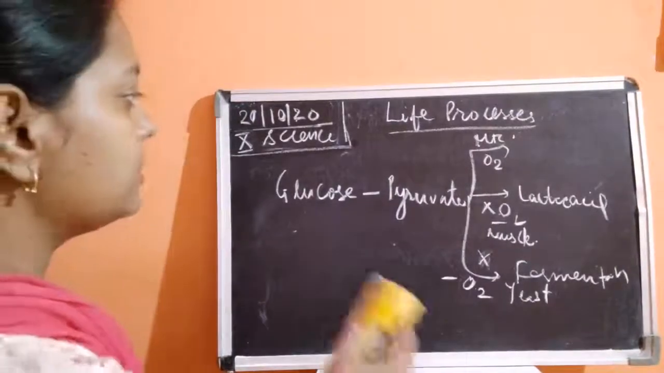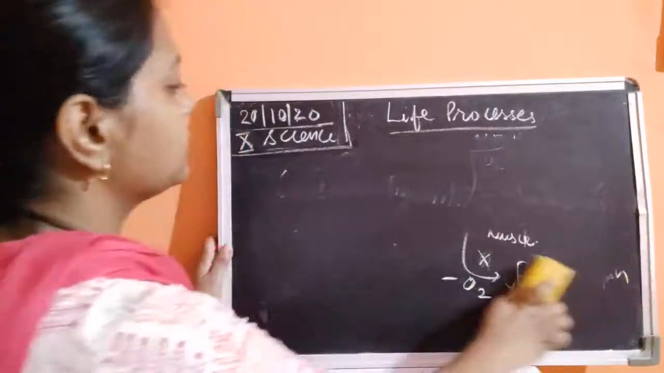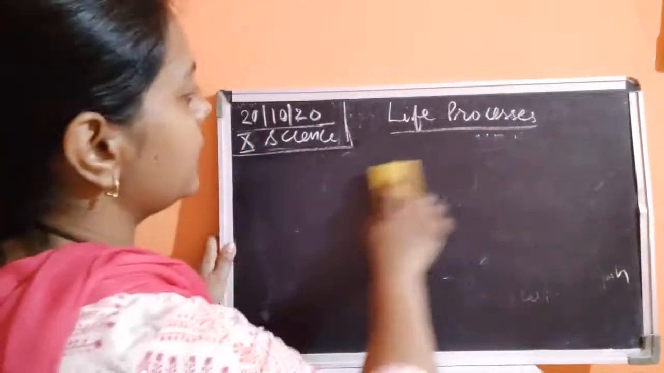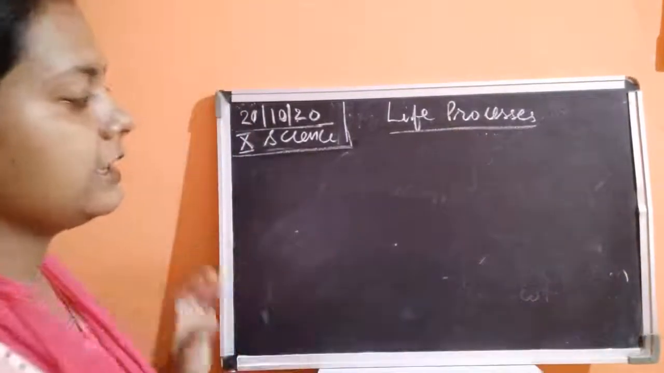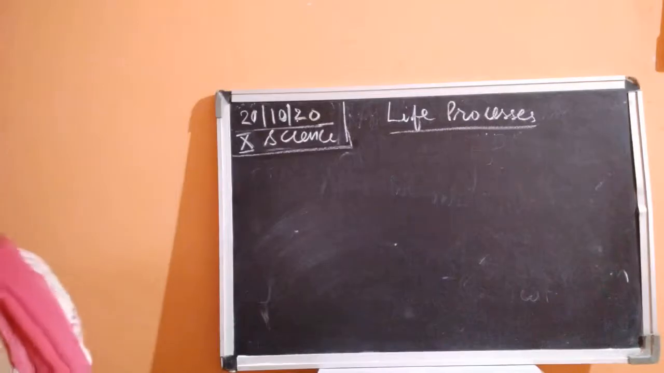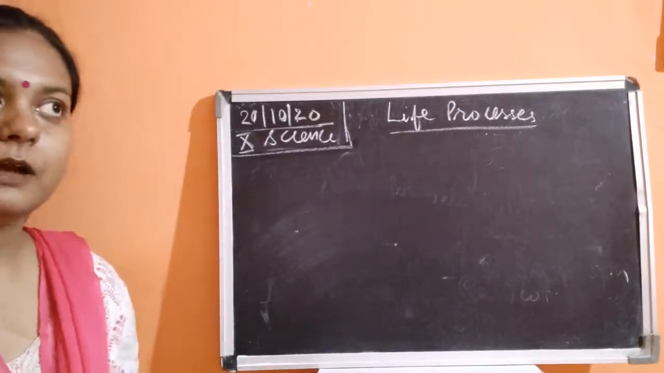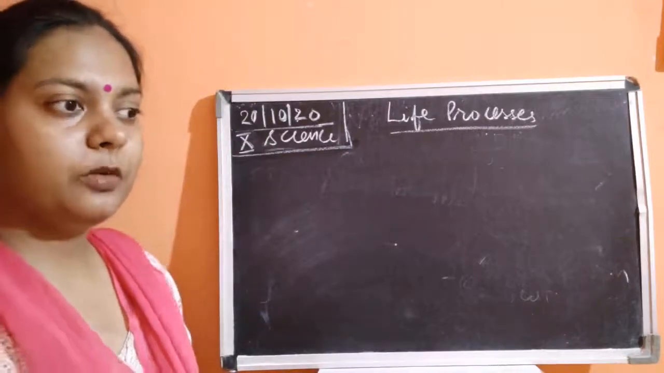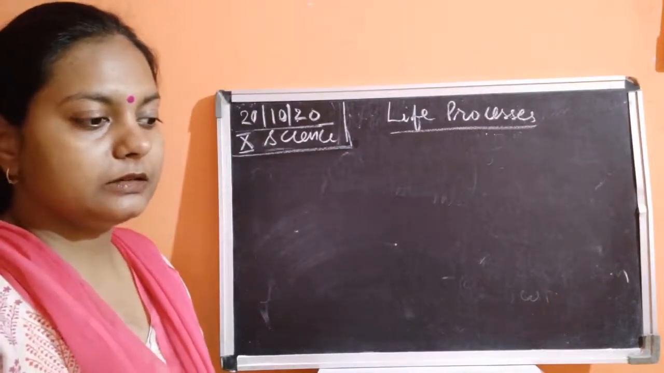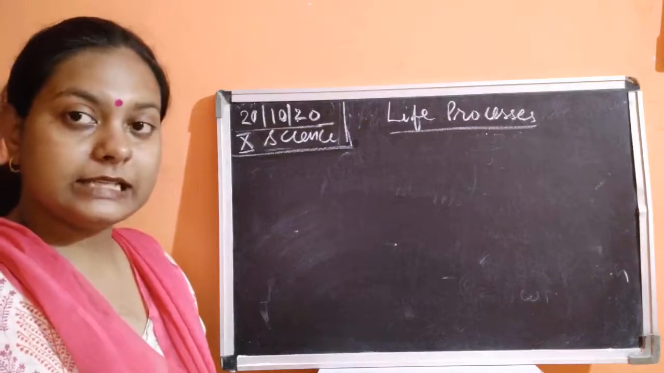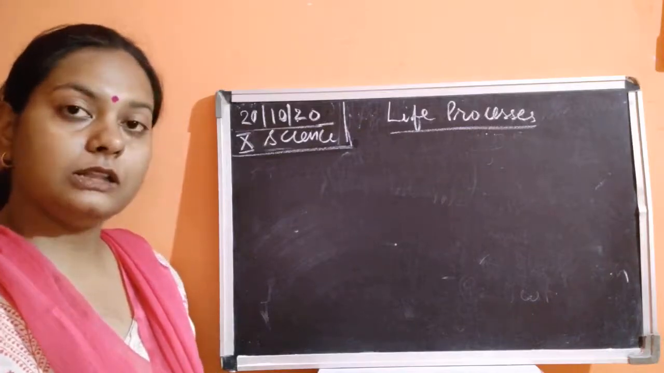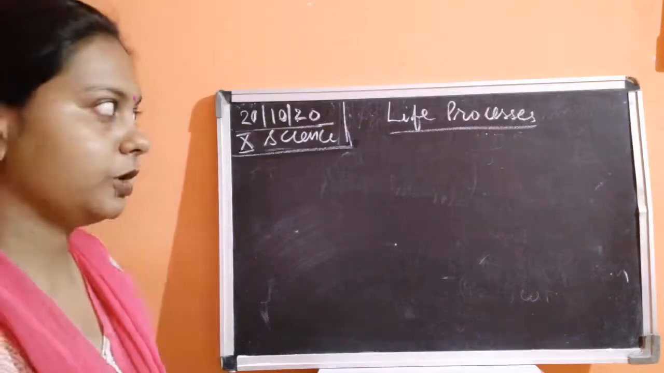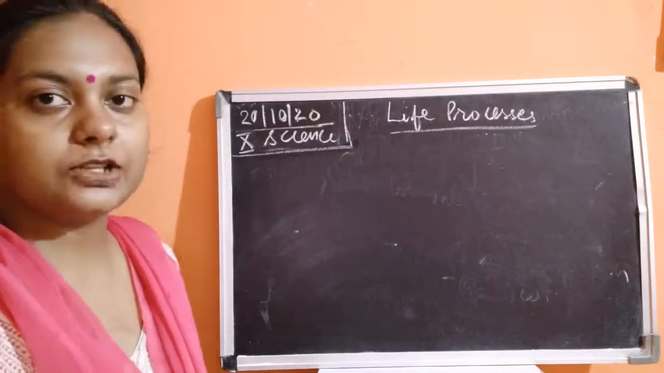Okay, so this was about the fate of pyruvate and the glucose, what happens to them, how they are going to release energy, and by these three processes the end product is energy. With the end products, we have one more product that could be either lactic acid, that could be ethanol, that could be the carbon dioxide and water. Okay, so please remember the reactions as well.